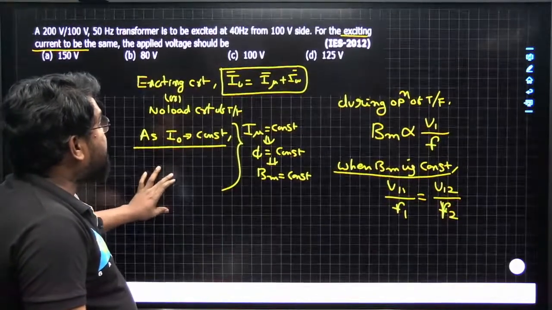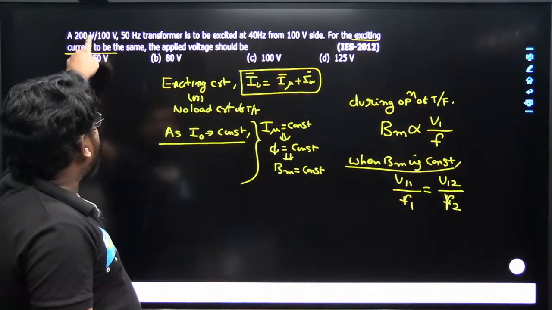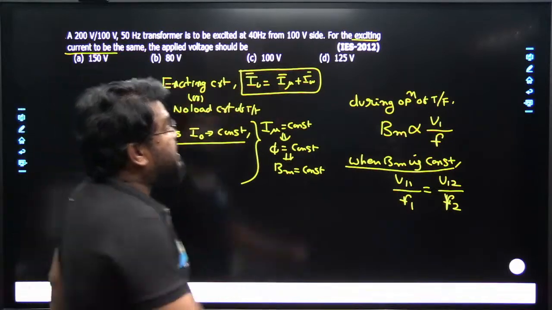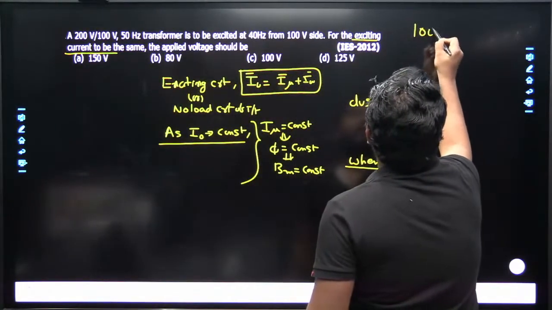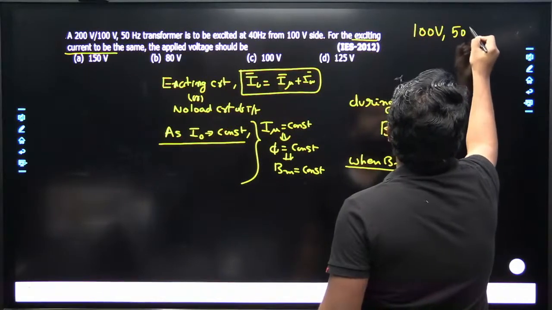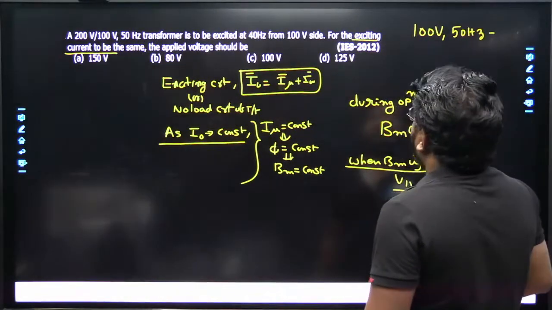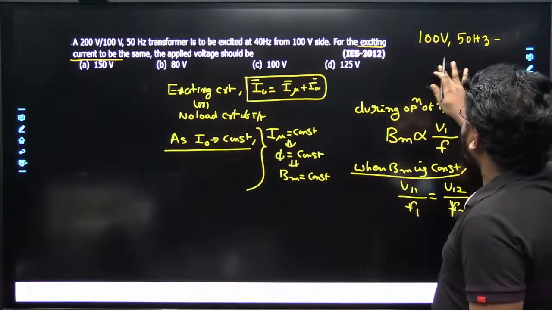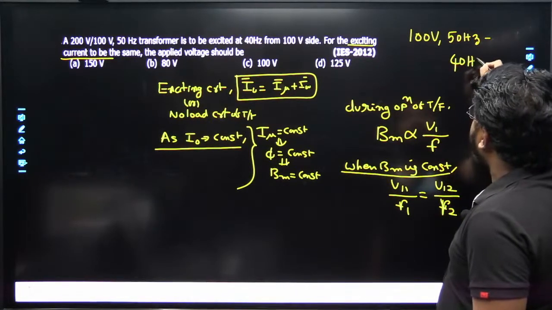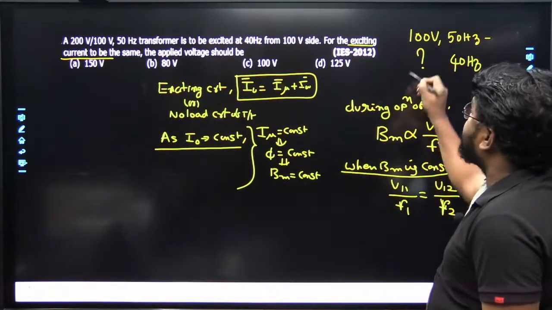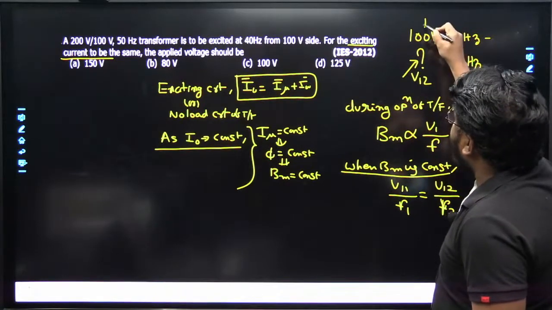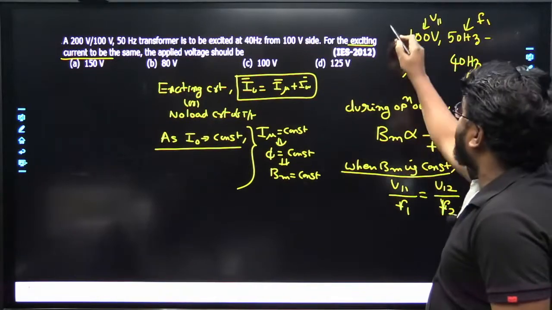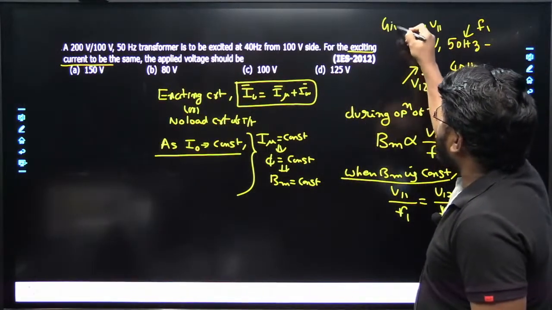Initially in this question, it is a 200/100 volts 50 Hz transformer to be excited at 40 Hz from the 100 volt side. So initially 100 volts, 50 Hz, from the 100 voltage side, and the frequency given is 40 Hz. So we have V11, V12, and the frequencies F1 and F2 given in this question.